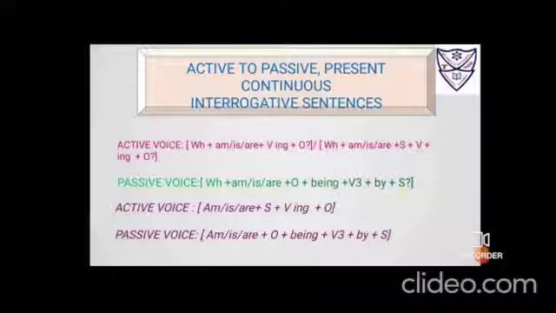Now when inversion questions are there, when they begin with either of am, is, are, so it is am, is, are, then subject, verb in its ing form, and object. So again you have to use it in the same manner. You have to bring object ahead, give this ing to being, verb will go to its third form, by is added, and then finally subject is taken last. Okay, now when WH questions are there, we are putting a triangle, and when am, is, are is there, we are putting a double underline. Okay.